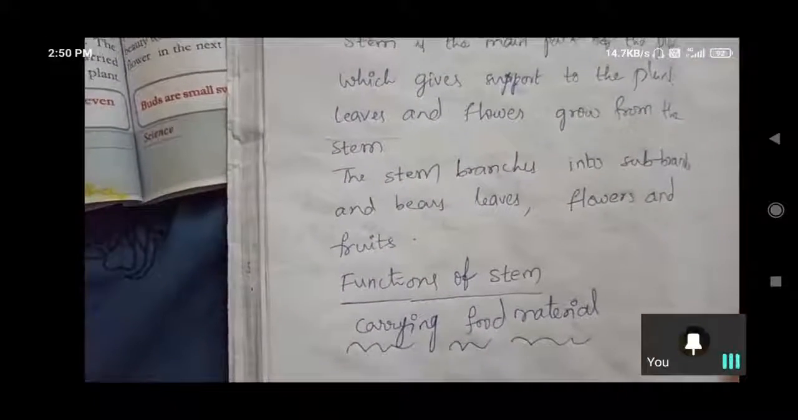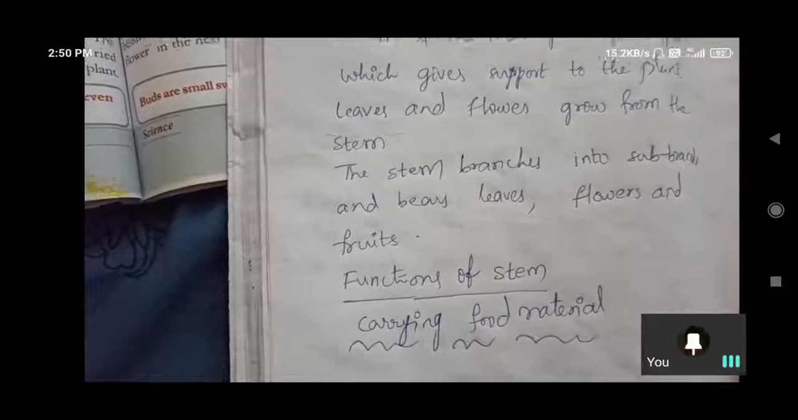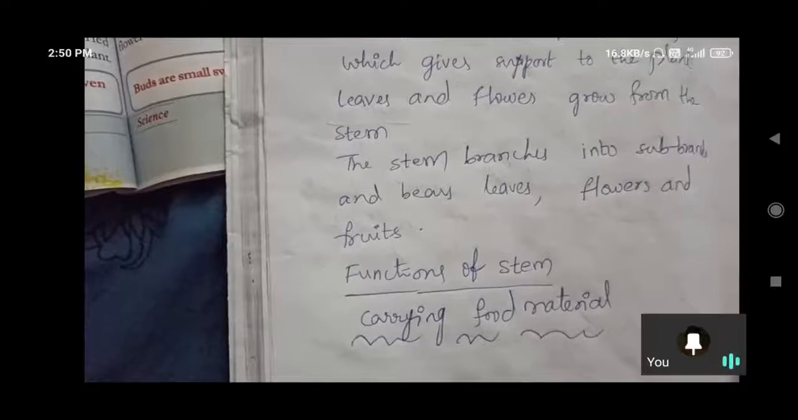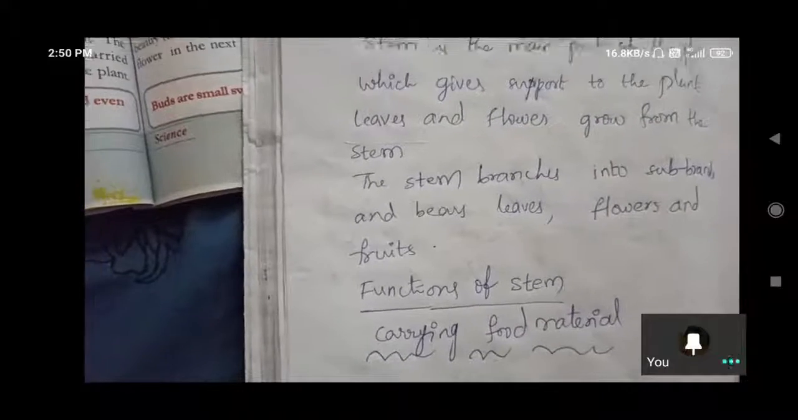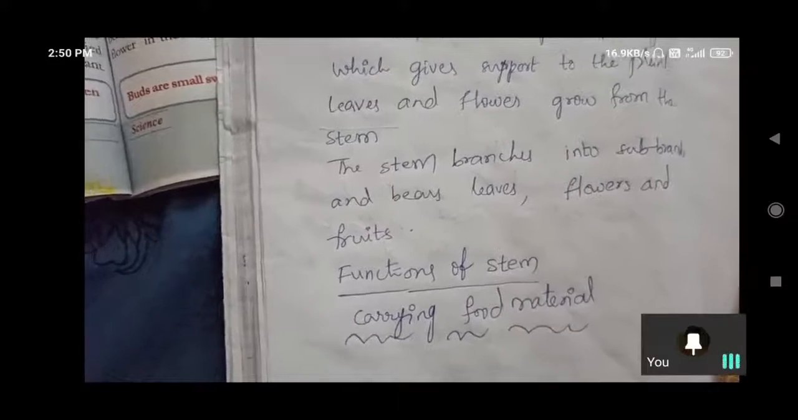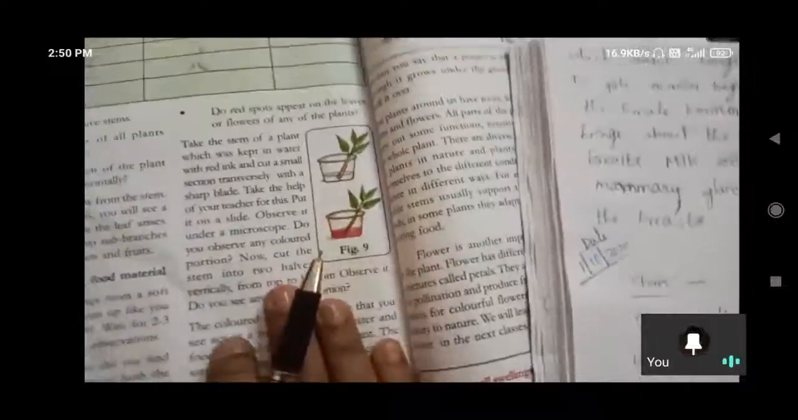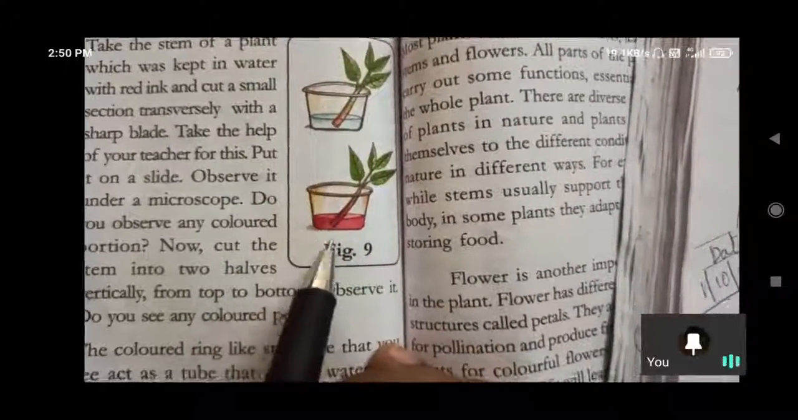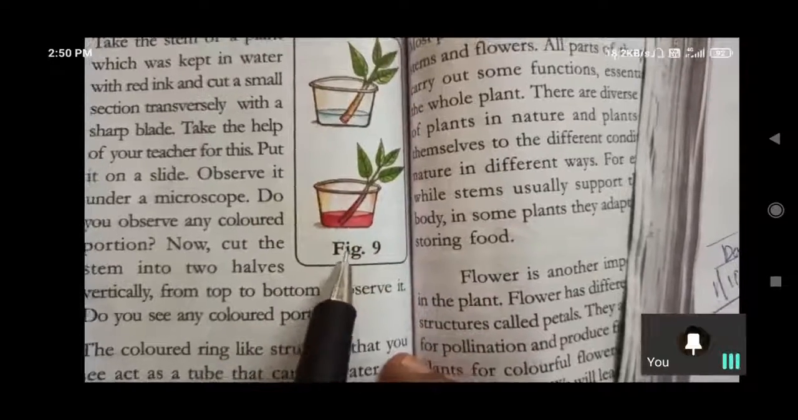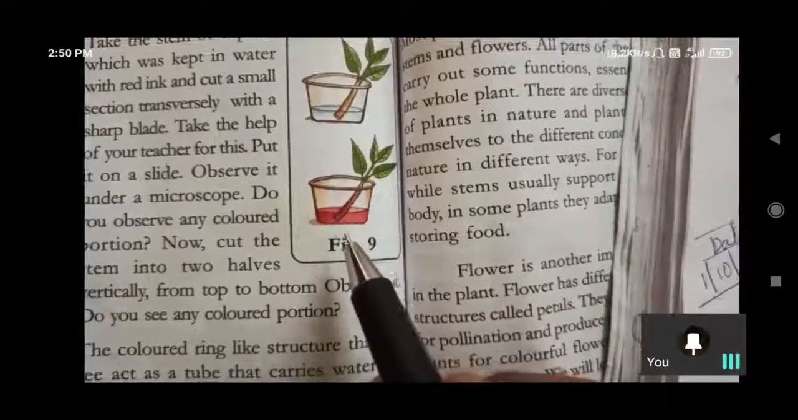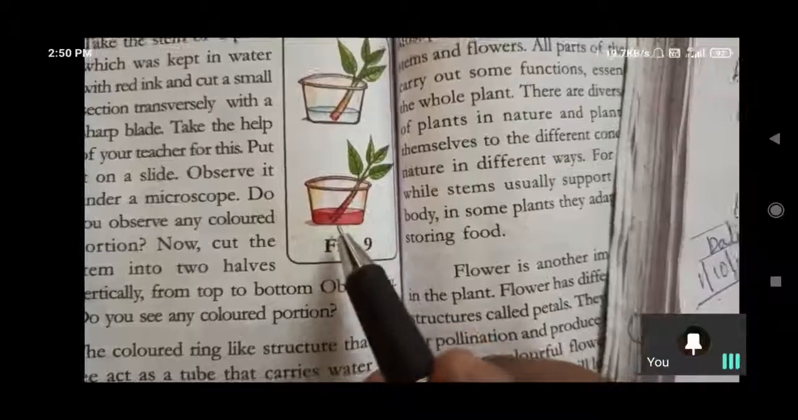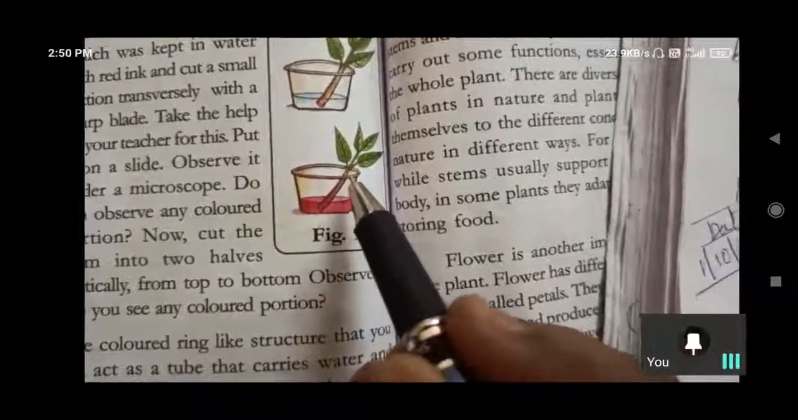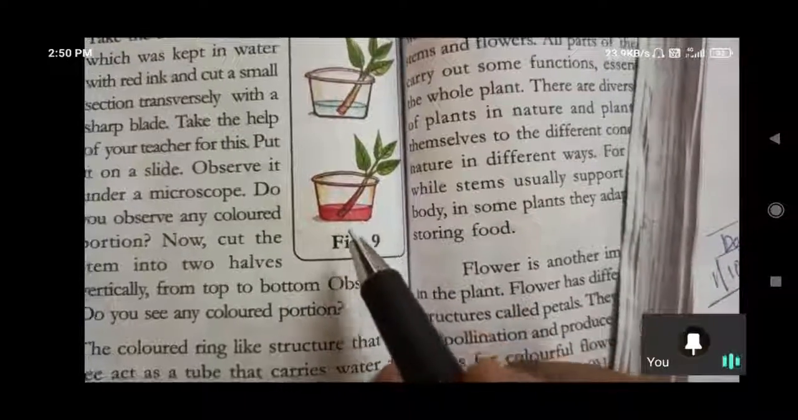In activity 2 we observed the roots, how the roots absorb material and water from the soil. Here we are going to keep the stem in water and in ink water. Two stems we are keeping. The stem which we have kept in ink water will absorb that ink into it. It will become red in color, because we have poured red ink.